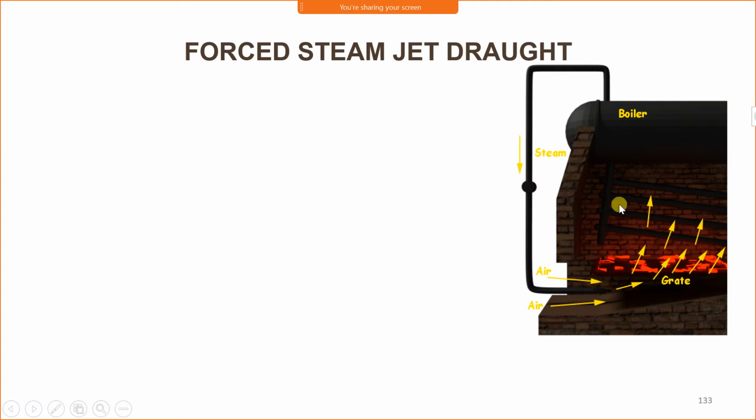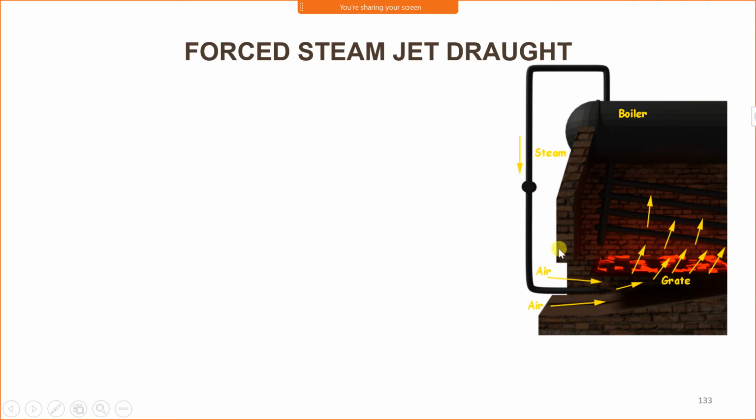In case of locomotive, natural draught is not possible. We have already seen that for producing natural draught, chimney height is very important. But in the locomotive, chimney height cannot be very high because the locomotive passes below bridges and through tunnels, so the chimney height is restricted.